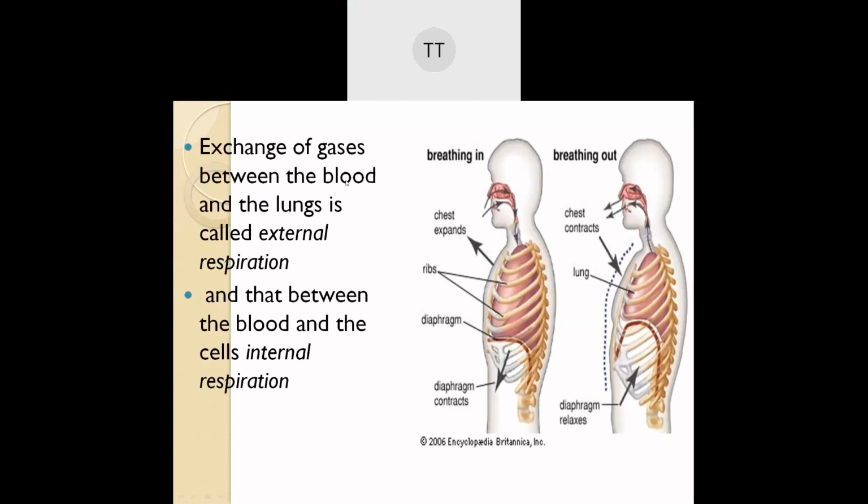Okay, next are the two types of respiration: external respiration and internal respiration. The first one is external respiration. In external respiration, what happens? There will be exchange of gas between your blood and your lungs. Understand? Between your blood and the lungs.